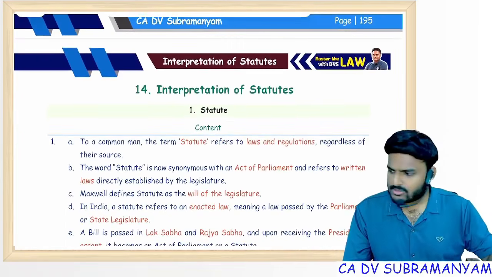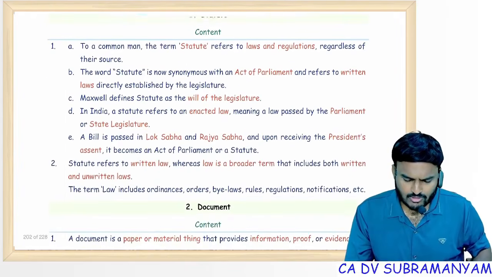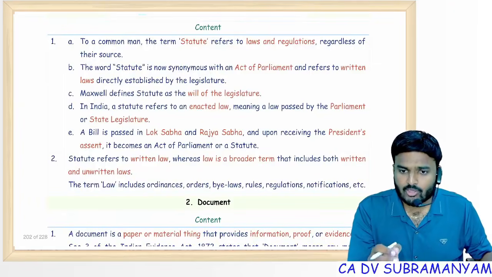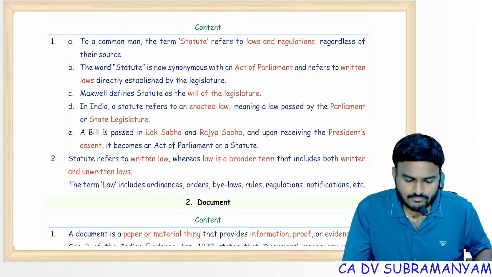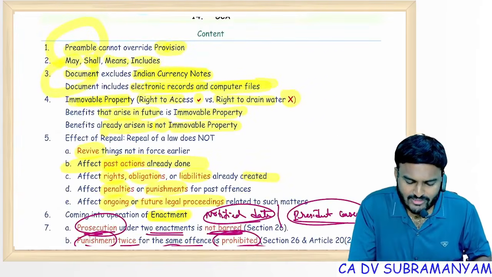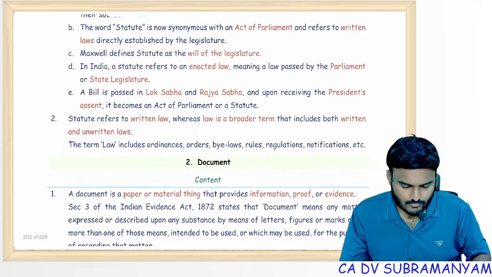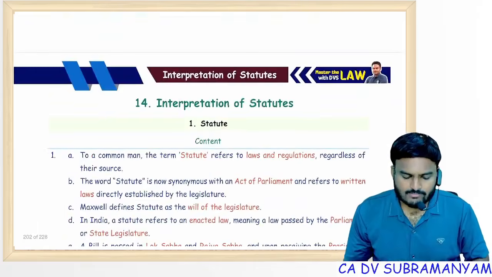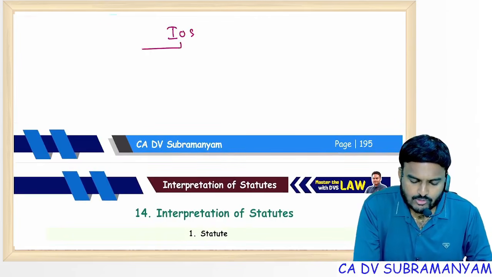Interpretation of statutes, I won't explain much, but I'll tell you the important points. Don't forget, document excludes Indian currency note. Document includes electronic documents, electronic records and computer files. In interpretation of statutes, the chapter is of two parts. I'll just give you an overview of interpretation of statutes here itself.